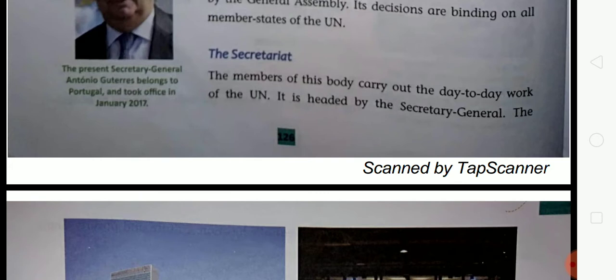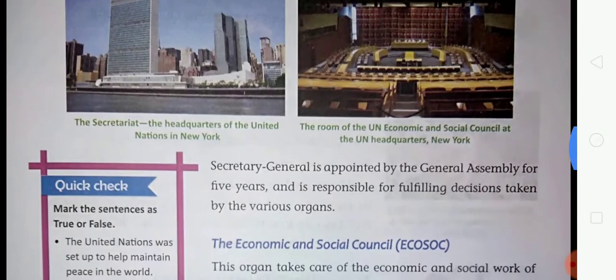The head of the Secretariat is the Secretary General, who is appointed by the General Assembly for 5 years and is responsible for fulfilling decisions taken by the various organs, the other five organs.